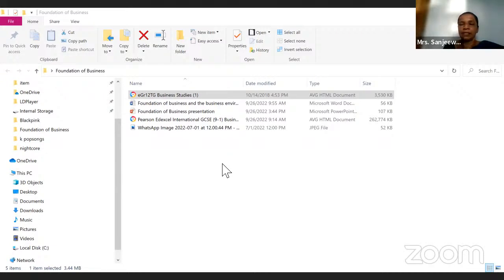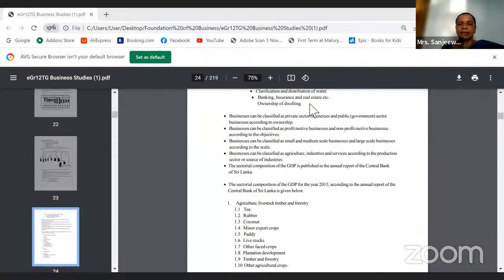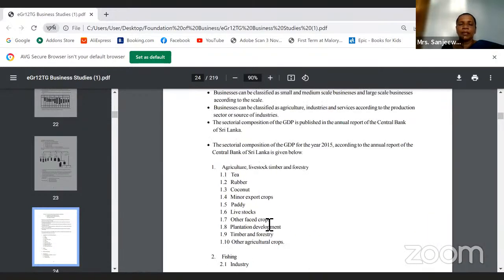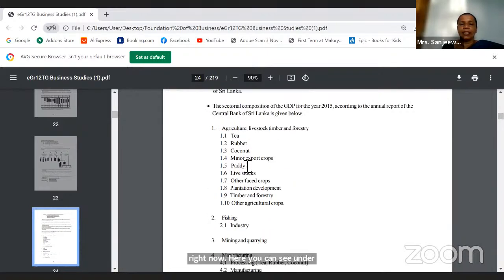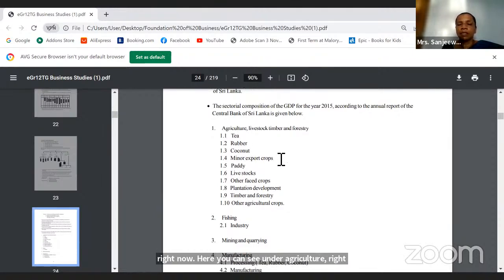I'll show you the list, then you will get an idea. Right now here you can see under agriculture, you will get tea, rubber, coconut, minor export crops, paddy, livestock, other crops, plantation development, timber and forestry, other agricultural crops.